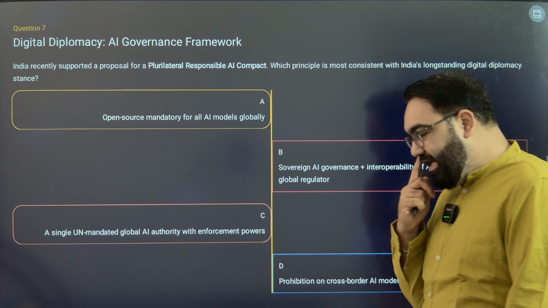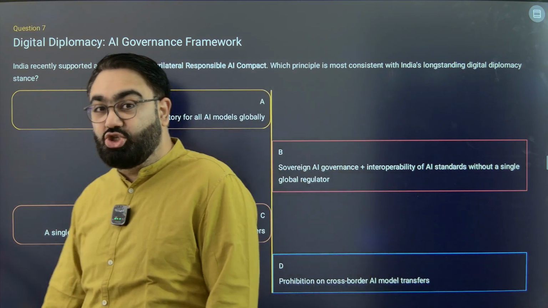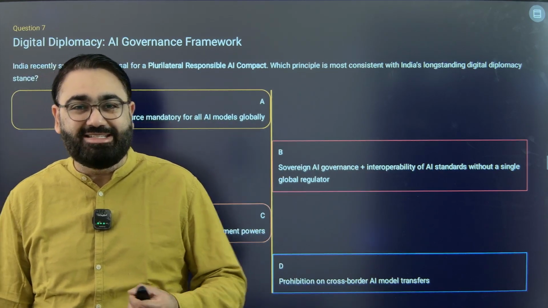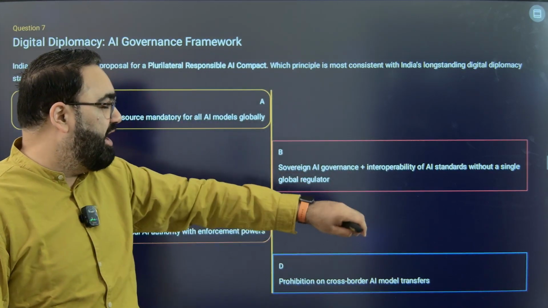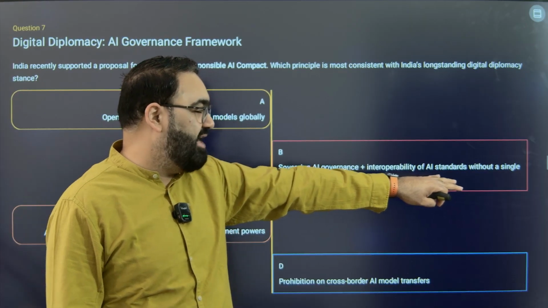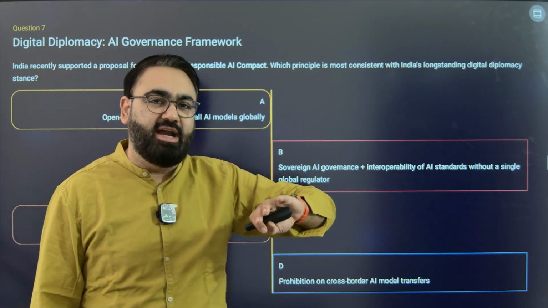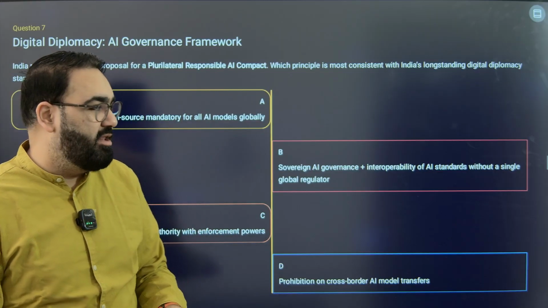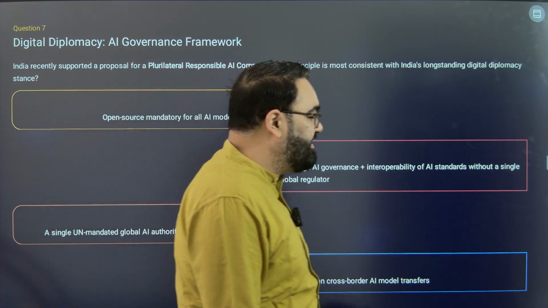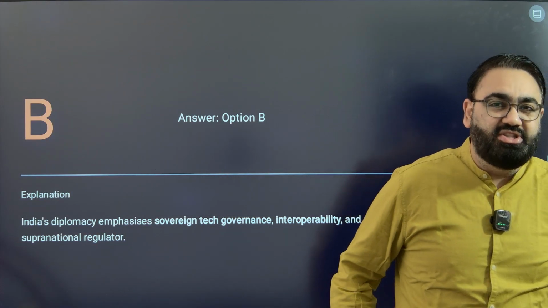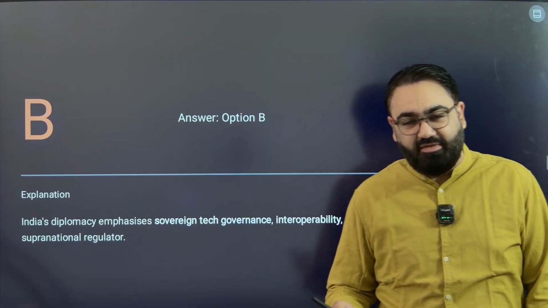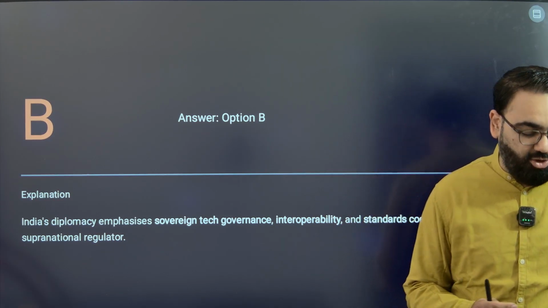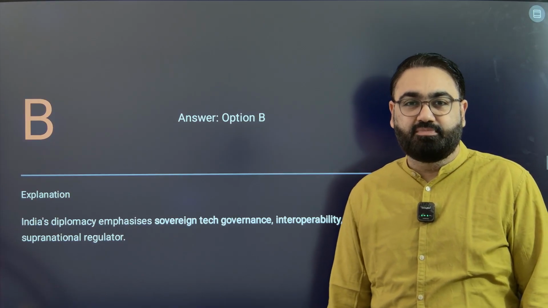So, basically, India's stand is that countries are sovereign, so they should get the right to determine their own rules and regulations. On the other hand, we should also ensure interoperability of AI standards. Means if there are certain AI standards set in the US, they should be interoperable with those in India or in Europe and other parts of the world. There should not be one single global regulator because they would have increasing power. We would not want that, but we do want that whatever standards are set, these are interoperable amongst each other.